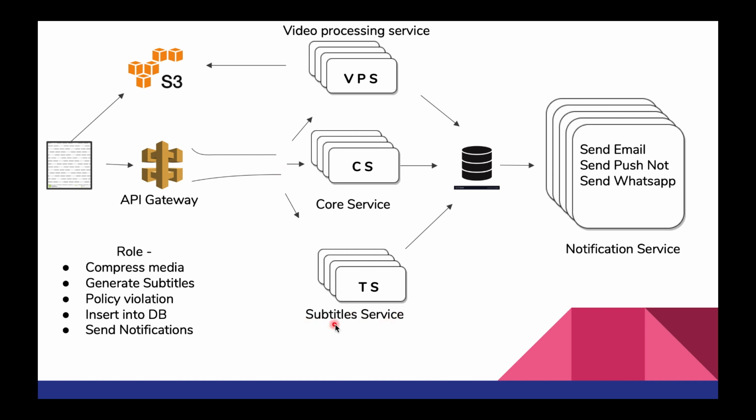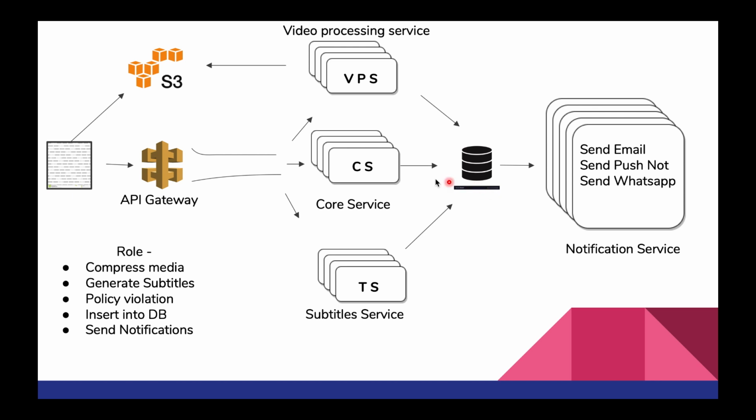When the subtitle service is done, it will just notify the database that hey, subtitles are available and this is the file for the subtitles. So we can stream the subtitles along with the video as well. As you can see, we have just divided a big monolithic application into multiple services, and every service is working independently, and the database is acting like a central component. They are notifying the database that hey, my job is done, now you can update your row and add my functionality as well. If the video processing is done, it will stream the video in multiple qualities. If the subtitles are done, it will stream the subtitles as well.